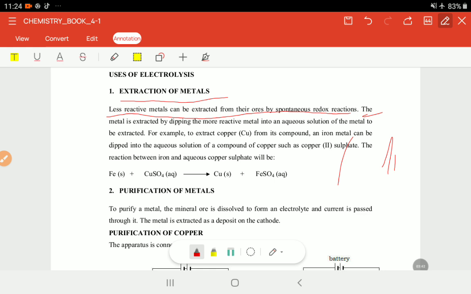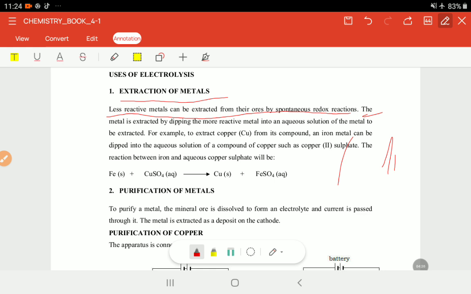So in this case we put this highly reactive metal in this solution that contains a metal that is less reactive, so this metal will be displaced and its place taken by that highly reactive one. And at the same time, since the metal we want to extract is less reactive as compared to the hydrogen, it means that at the cathode we'll be extracting more of this metal.